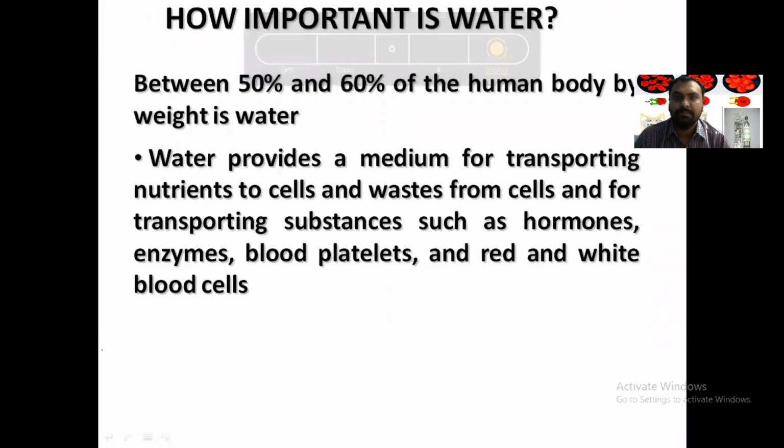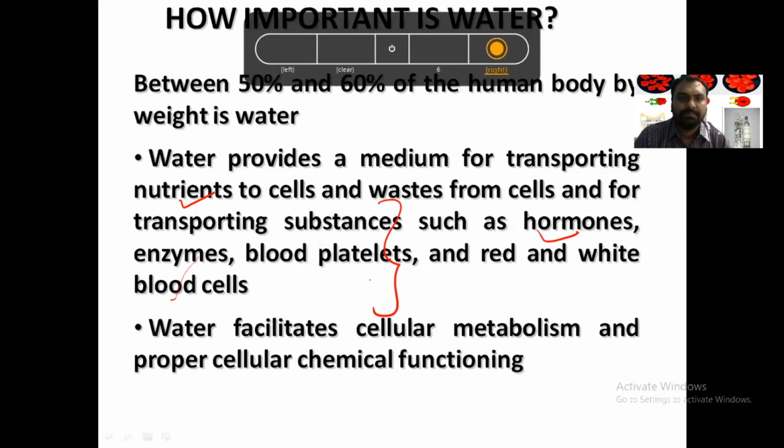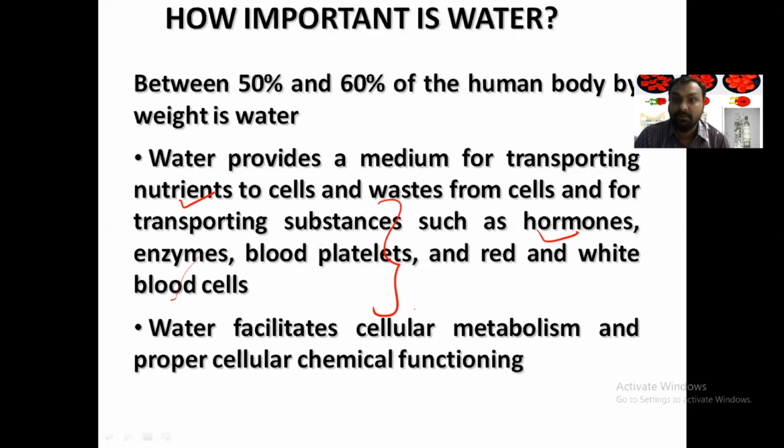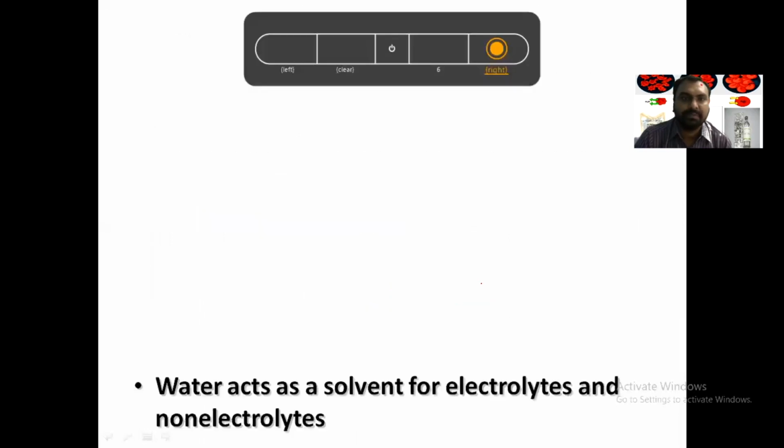Water will provide the medium for transporting nutrients to the cell and waste from the cell, and for transporting substances like hormones, enzymes, blood platelets, red and white blood cells. All are transported with the help of water. This water will facilitate cellular metabolism and proper cellular chemical functioning.